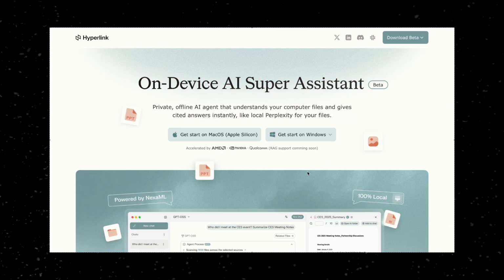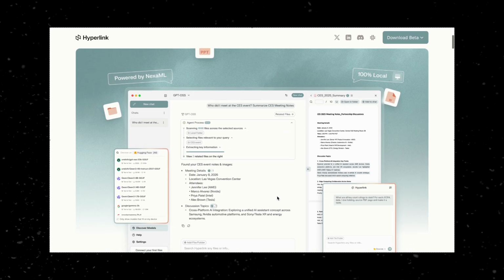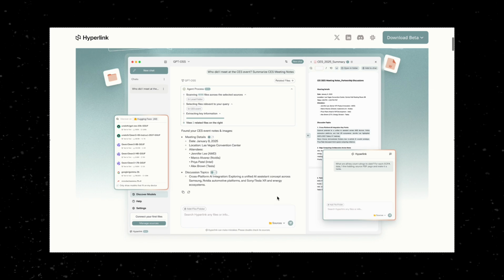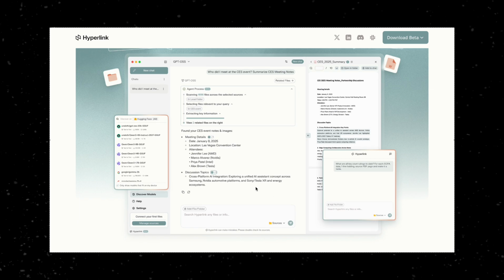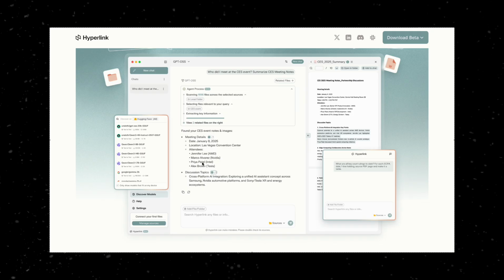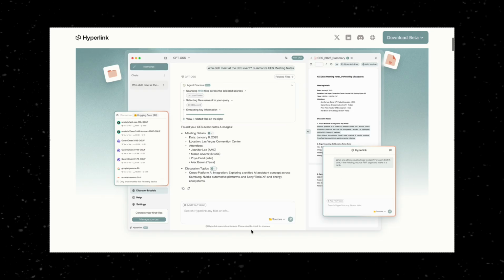Let me explain the problem Hyperlink solves. Cloud AI tools like ChatGPT are powerful, but they come with real costs, data privacy risks, and subscription fees. On the other hand, traditional desktop search is fast but limited. It can't understand natural language or the context behind your questions.